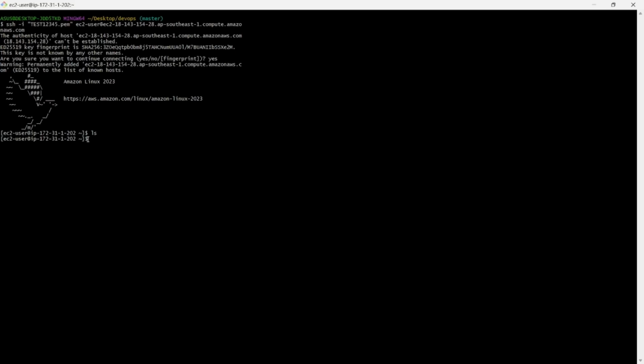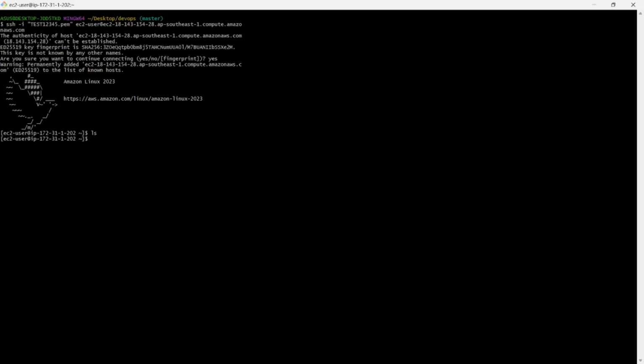No, we cannot see anything because we have not installed the NFS client and we have not mounted the file system on our EC2 instance. That's why we cannot see the folder or the shared file system data on the third EC2 instance. If we install the NFS client and mount the file system, then we can see the data. Otherwise we cannot. As per your requirement, we can select it or deselect it. It depends on you.